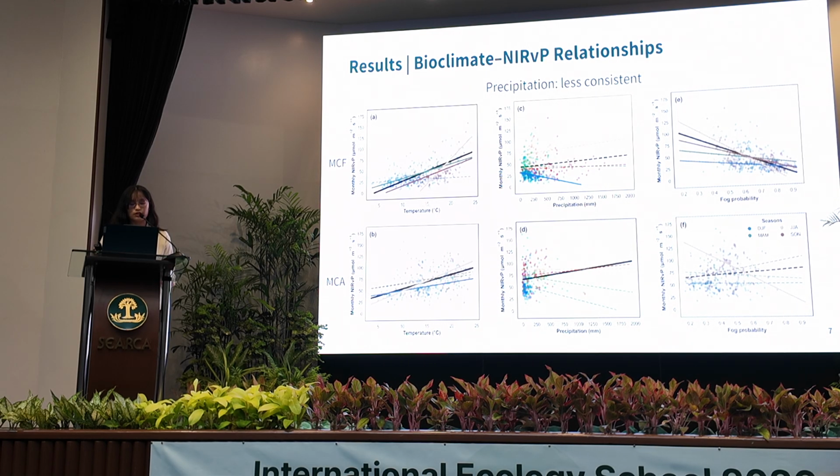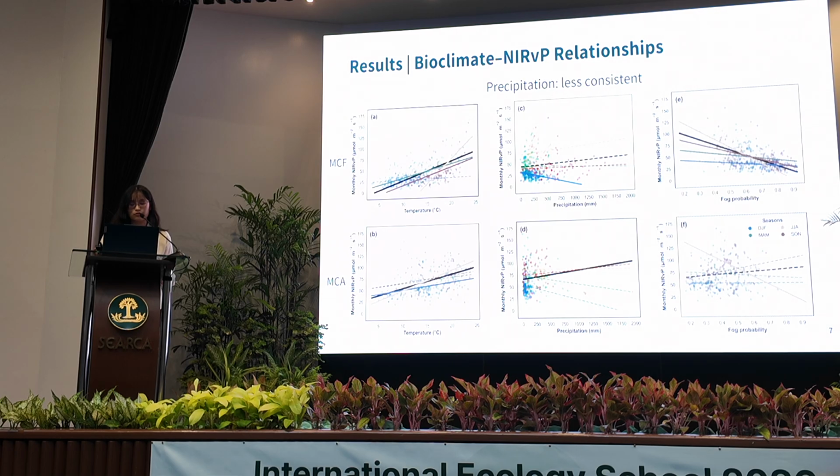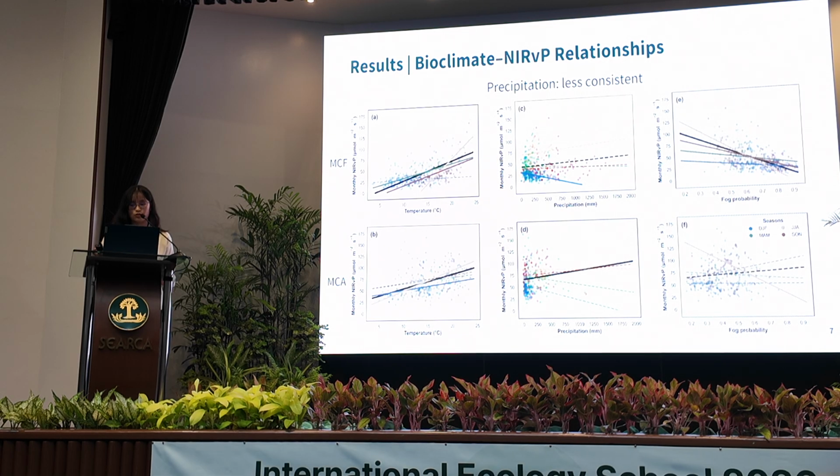This suggests that rainfall alone does not explain vegetation activity very clearly in this system. One possible reason is that water availability in cloud landscapes is not only controlled by rainfall. Fog may also contribute moisture, so precipitation and vegetation activity do not always show a simple direct relationship.